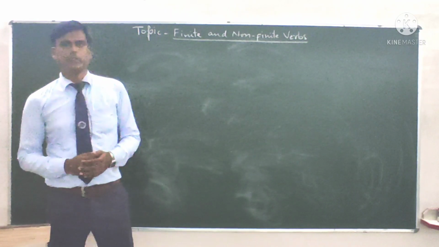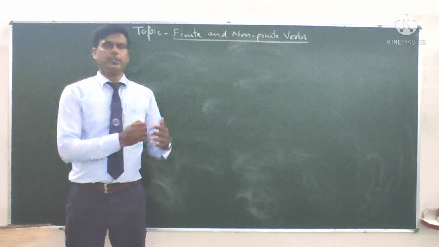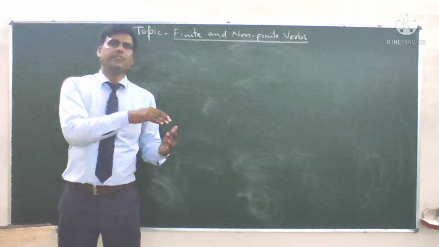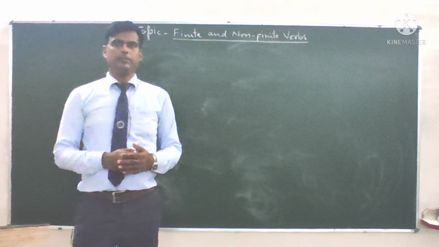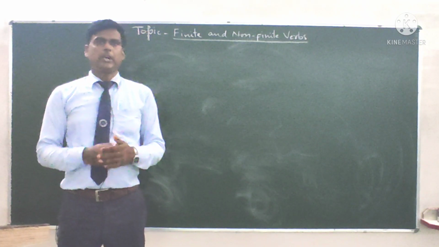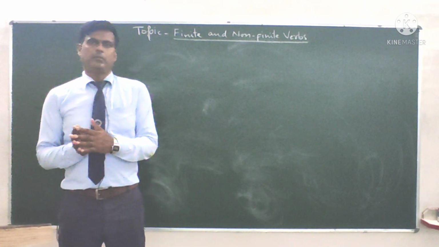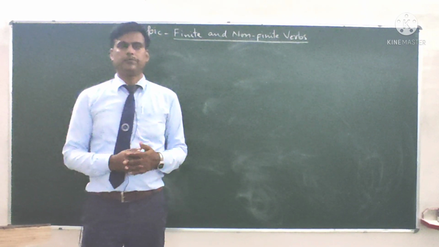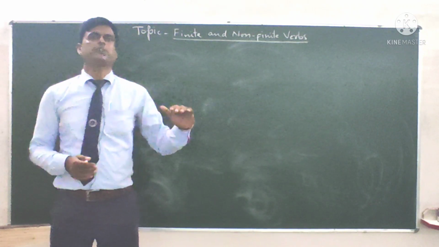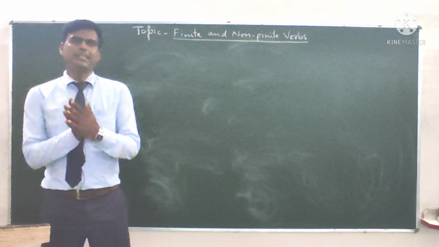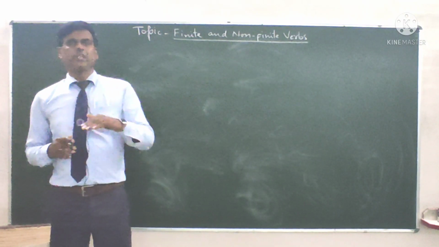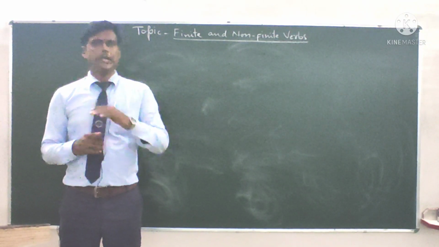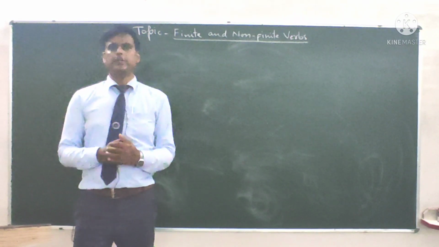We say I go to the market. Go is the action word. That's why go is the verb. I write a letter. Write is the action word. That's why write is the verb. So verbs are action words. Action words are called the verbs.